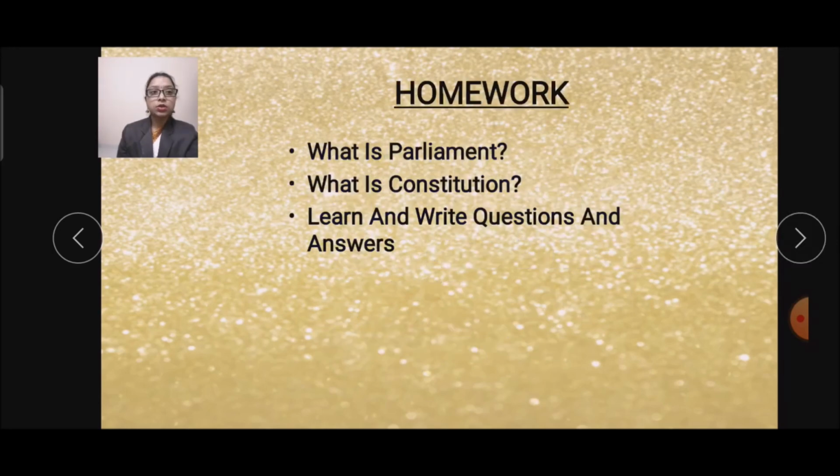Now let's see your homework for today. What is your homework? You have to write down what is parliament, then what is constitution, and learn and write questions and answers. You will get these questions and answers in the chapter, and you have to learn and write questions and answers of this chapter and also of other chapters which are going to come in your exams, because your exams are going to start very soon. So be prepared for your exams and bring good marks.